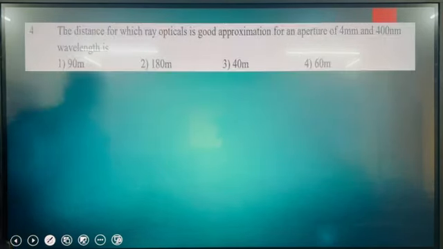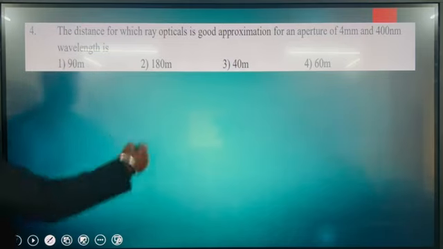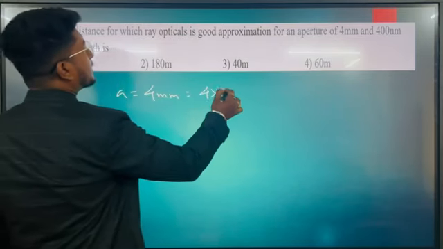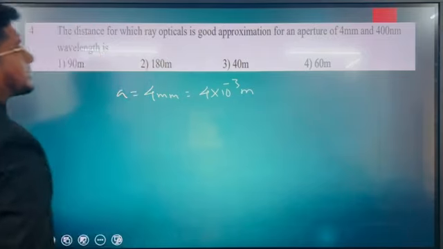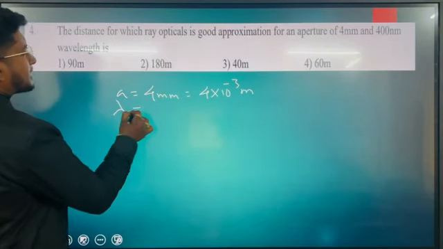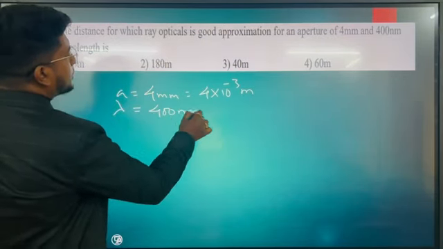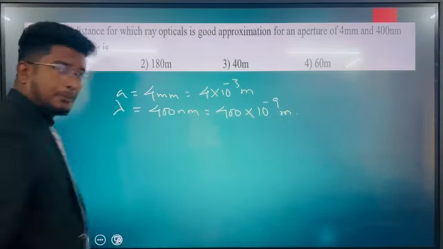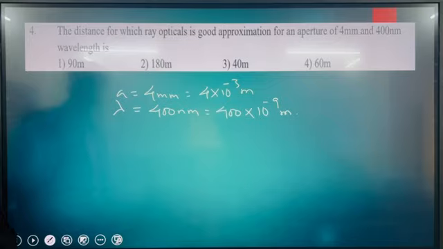The distance for which ray optics is a good approximation for an aperture of 4 mm and 400 nanometer wavelength is. Alright, so aperture a is given as 4 mm. In terms of meter, it will be 4 into 10 to the power minus 3 meter, and wavelength lambda is given as 400 nanometer. That means in terms of meter, 400 into 10 to the power minus 9 meter, right? So we need the distance, isn't it?